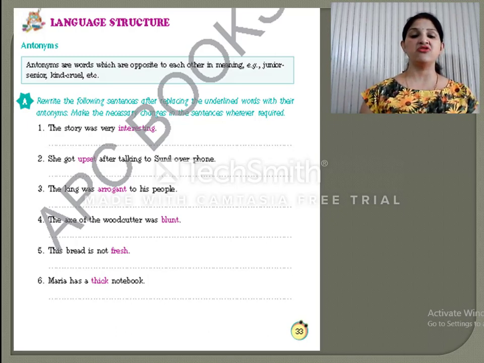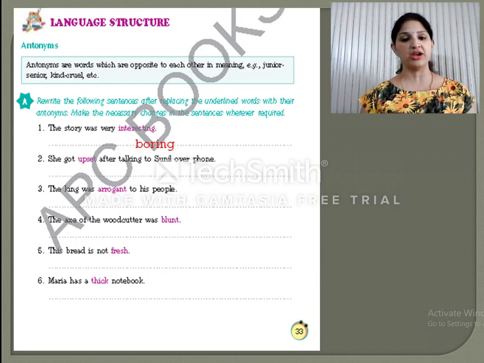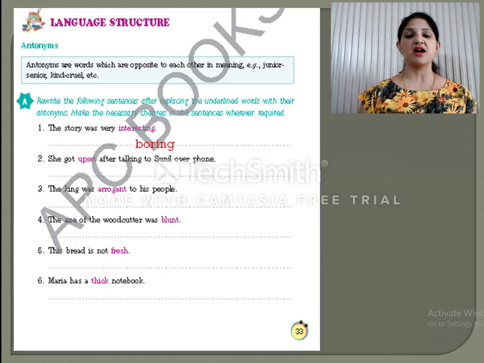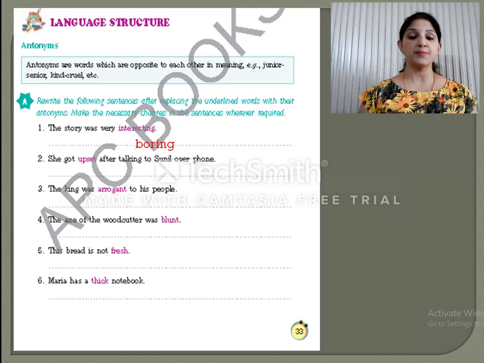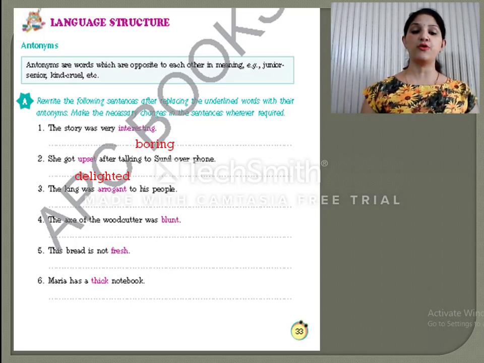The story was very interesting. So what is the opposite of interesting? Boring. So we will write the whole sentence like this: the story was very boring. Okay. Now the second sentence is, she got upset after talking to Sunil over phone. So what is the opposite of upset? The opposite of upset is delighted or happy. So she got delighted after talking to Sunil over phone.